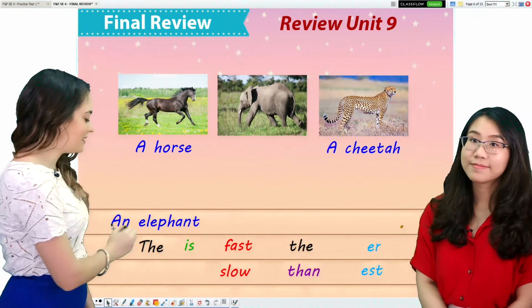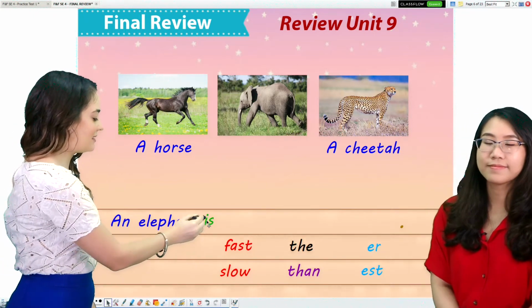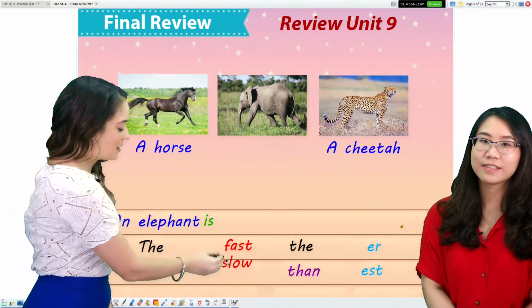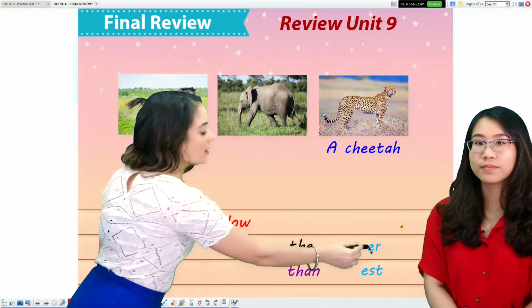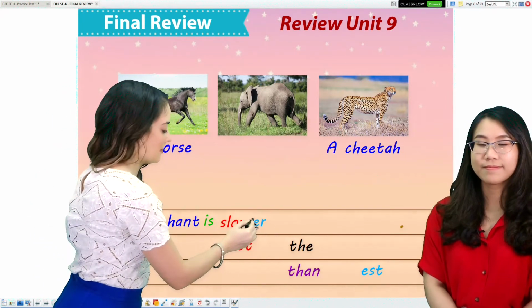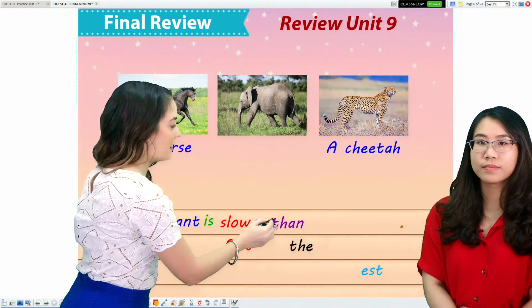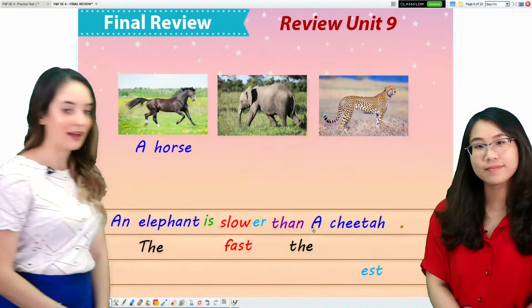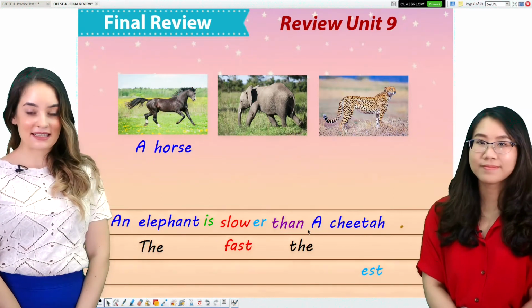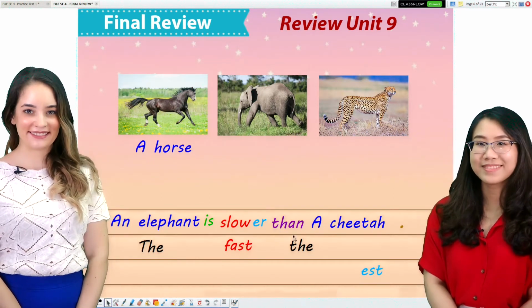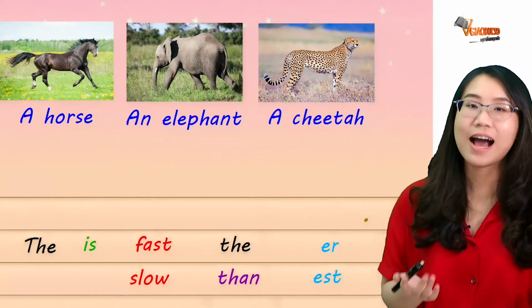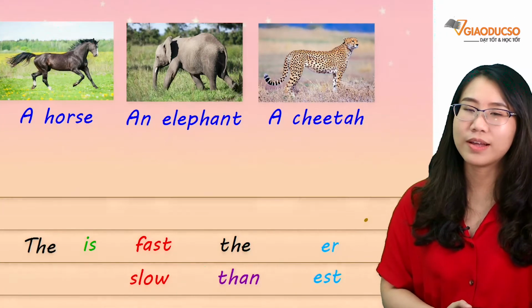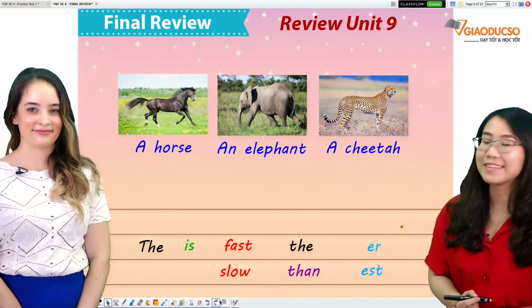Now, let's try out these pictures. An elephant is slower than a cheetah. An elephant is slower than a cheetah. And next, I will make a sentence with a horse.